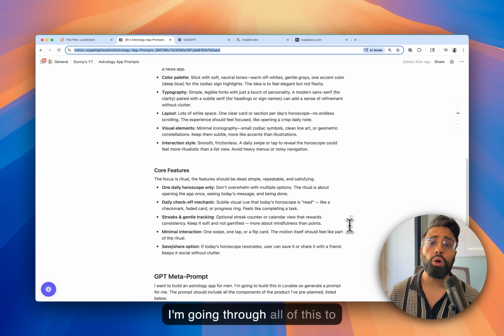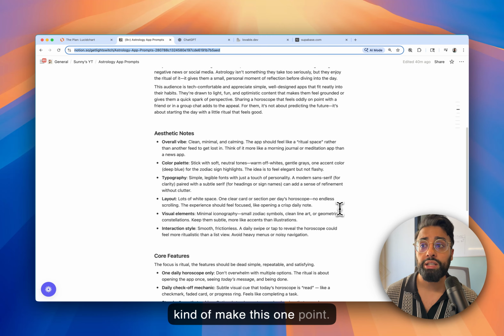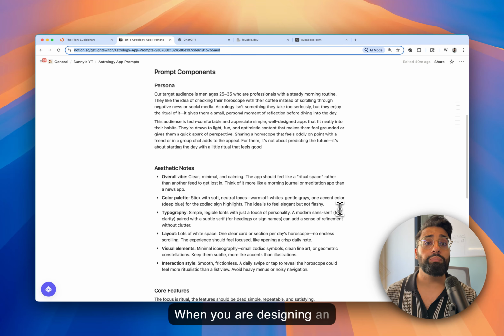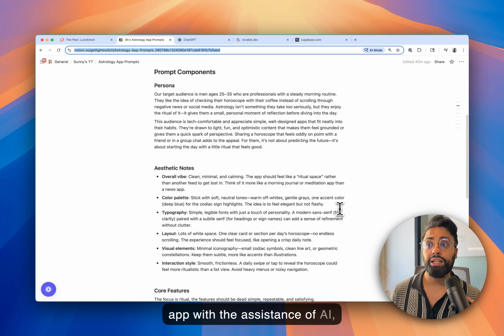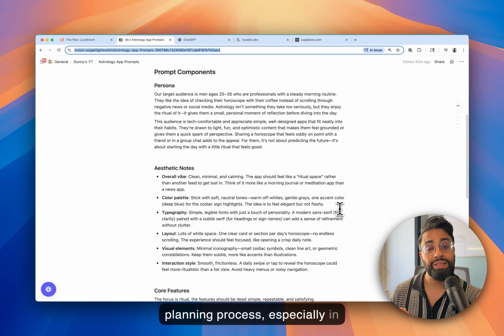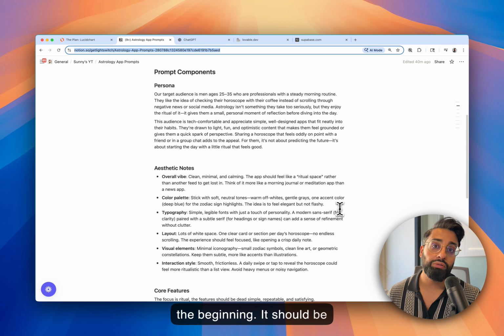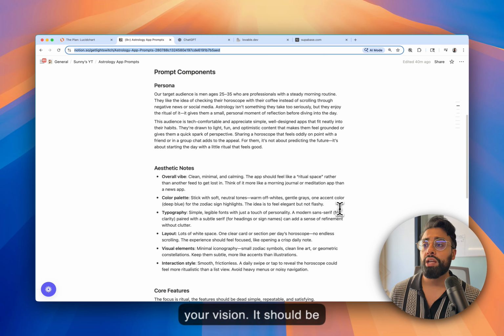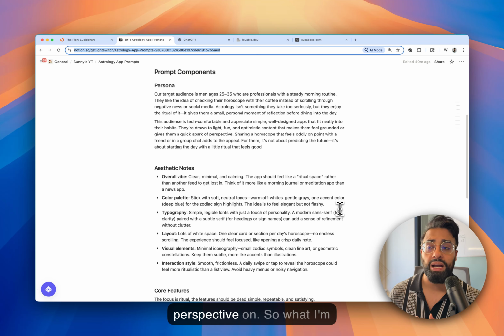So I'm going through all of this to make one point. When you are designing an app with the assistance of AI, you really want to own the planning process, especially in the beginning. It should be your vision. It should be something that you have a point of view and a perspective on.